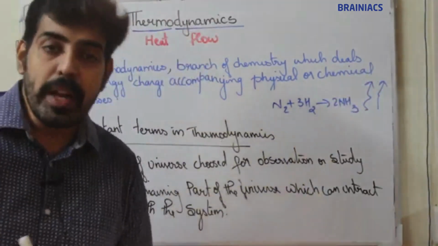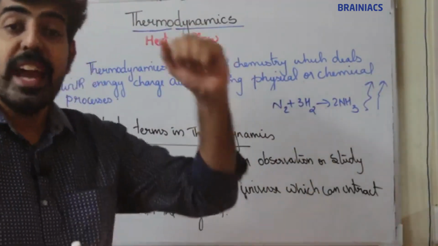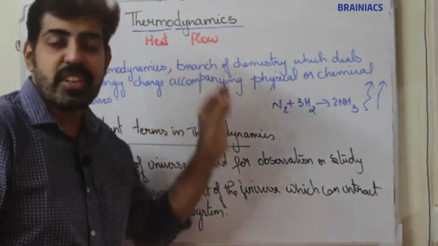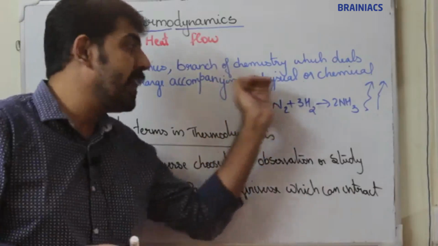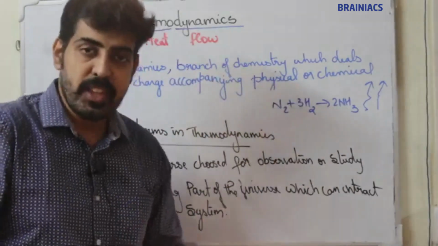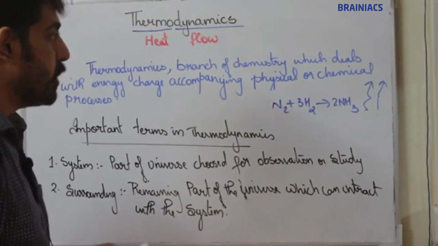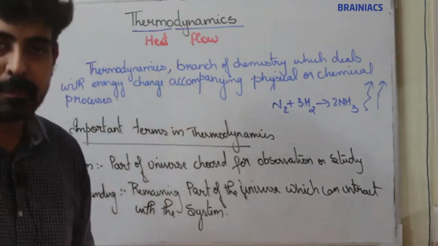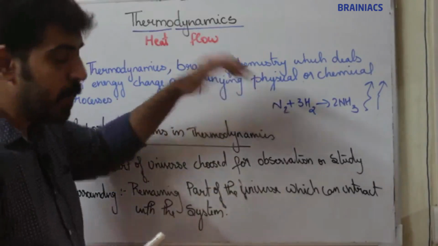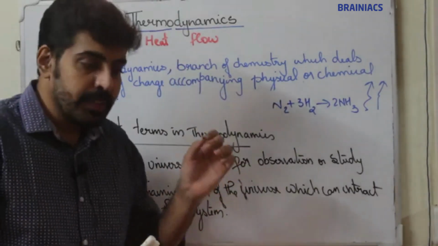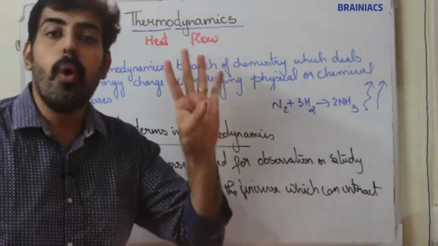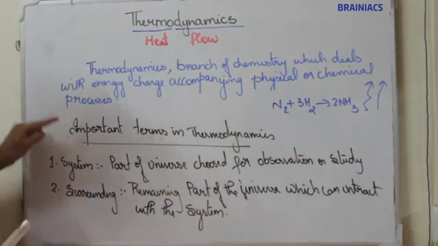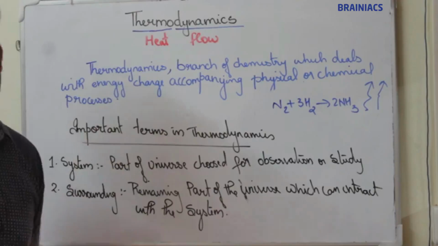So in thermodynamics, we are dealing with the heat energy change accompanying physical and chemical processes. Thermodynamics is the branch of chemistry which deals with the energy change accompanying physical and chemical processes. I think it's clear till here. Now, in thermodynamics, we have to study 4 important terms.